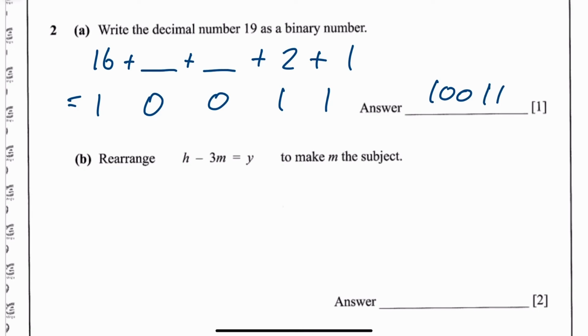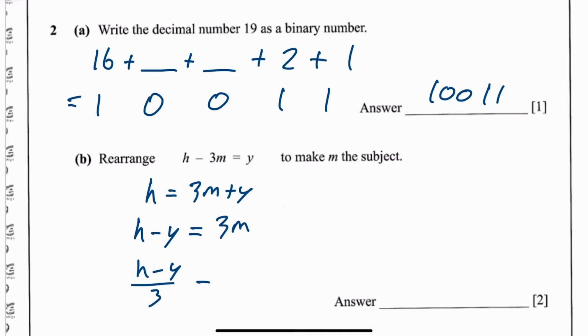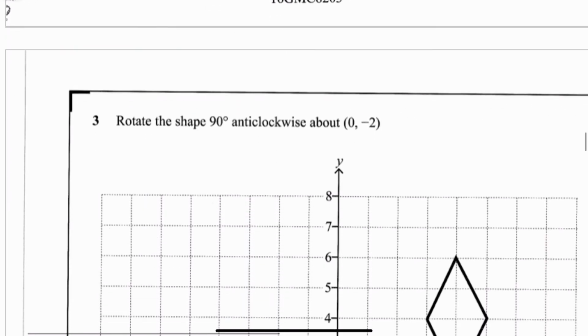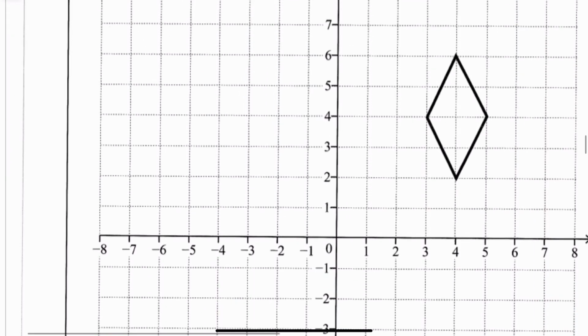This one says make m the subject. First thing I would do is fire the m across to the other side. So I'll have h equals 3m plus y. And bring the y across: h minus y equals 3m. Then divide across by the 3 to give me my m, and I'll just say m then equals h minus y all over 3. So m is equal to h minus y all over 3. First page done.